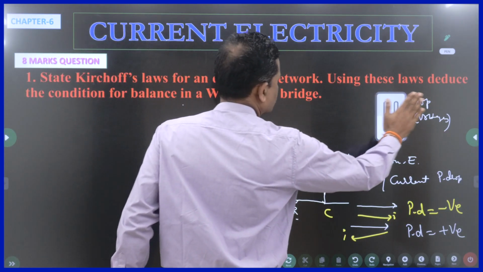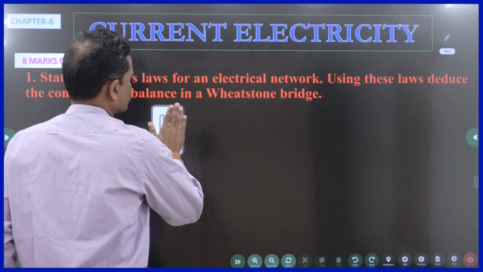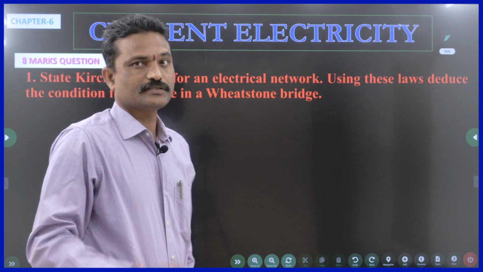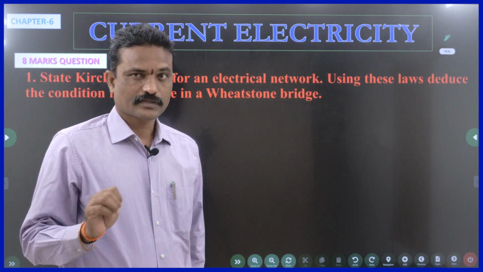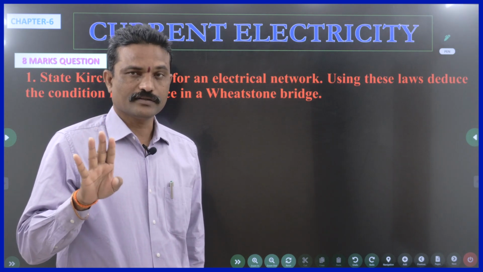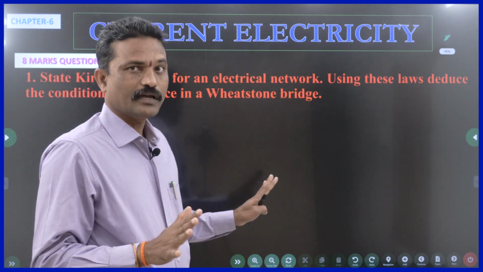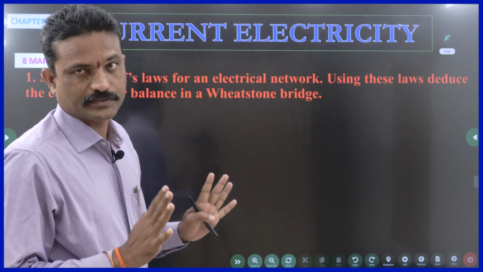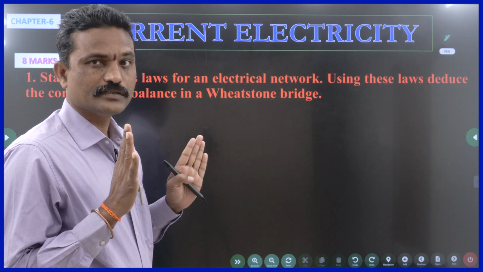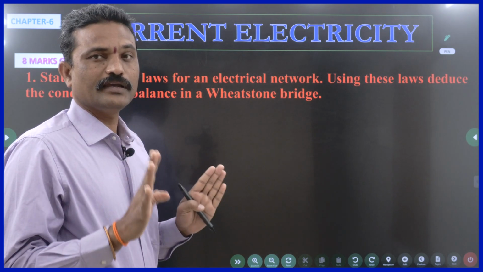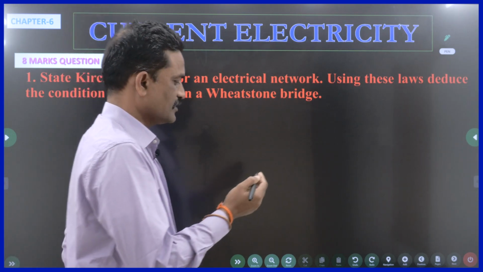Now let us go to Wheatstone's bridge. A scientist by the name Charles Wheatstone connected 4 resistors to a battery via a galvanometer and key in this way, and this is named Wheatstone's bridge. Wheatstone bridge is nothing but an electric circuit mainly consisting of 4 resistors and 1 cell or a battery. Let me draw.